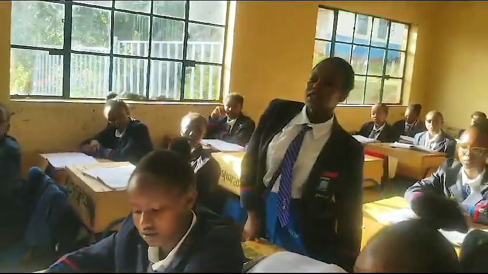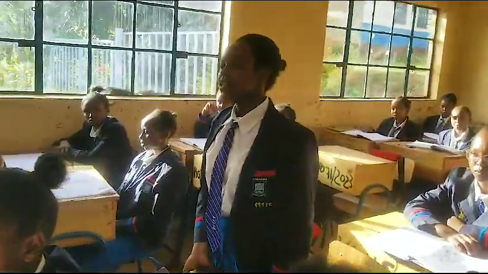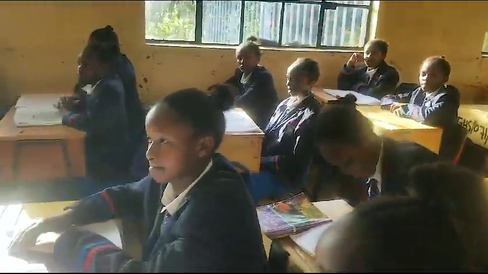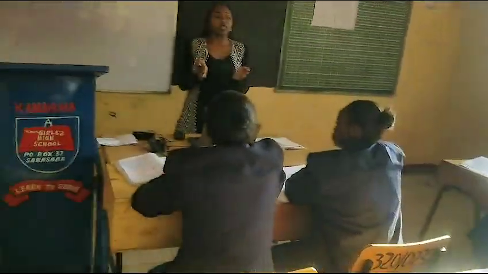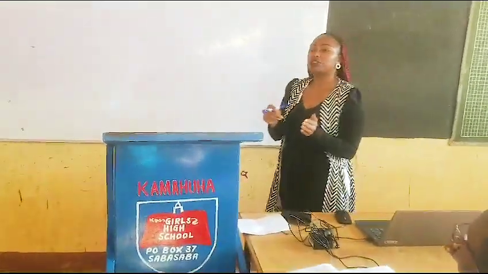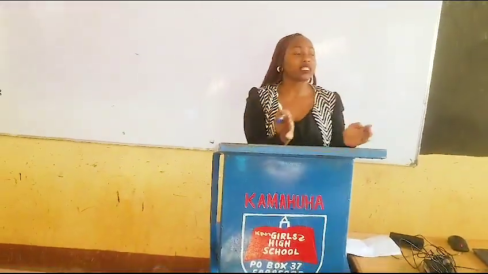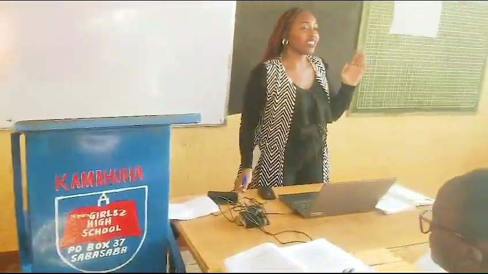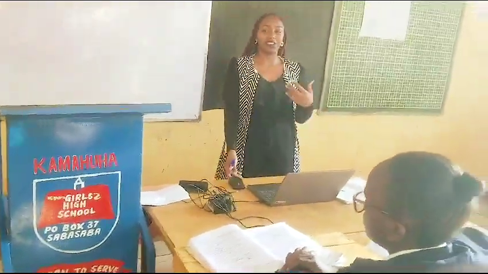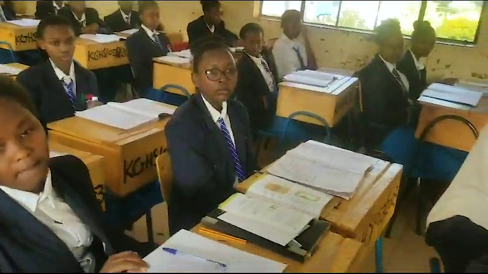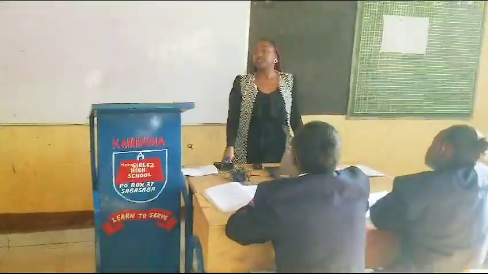Resolving power is the ability to distinguish between two structures that are very close to each other. That ability of a microscope to distinguish two entities that are very close is what we call resolving power. It is the ability of a microscope to distinguish two close entities as separate entities. Resolving power is also known as resolution. So when in an exam we get resolution, it is the same thing as resolving power. Are we getting that?